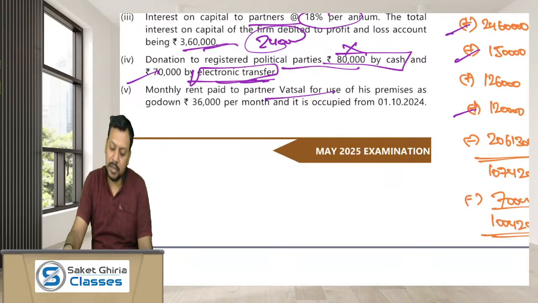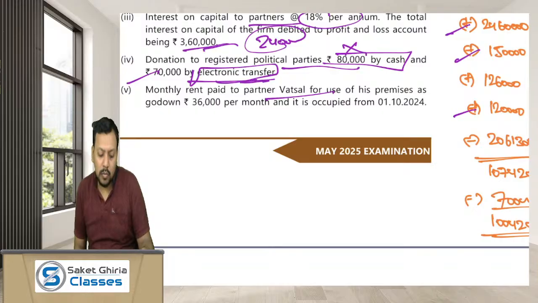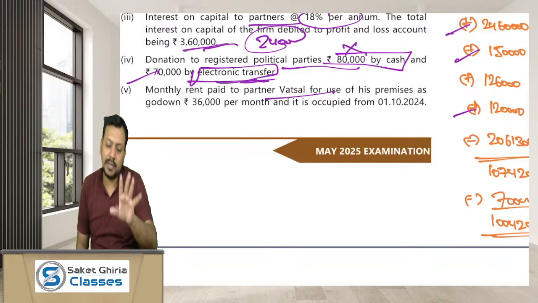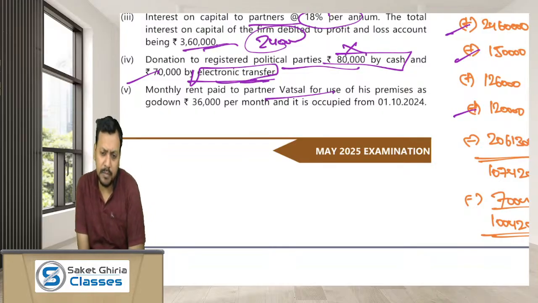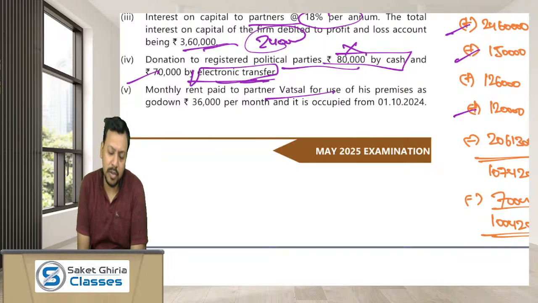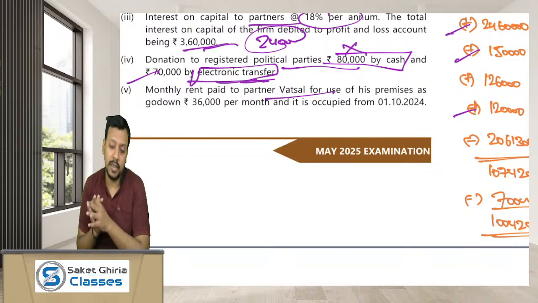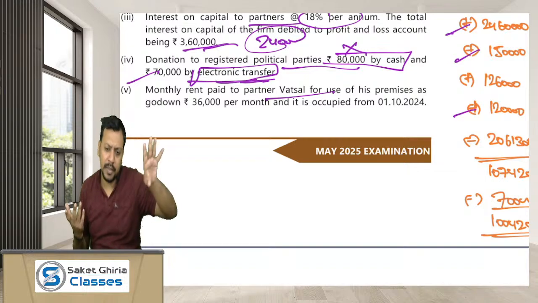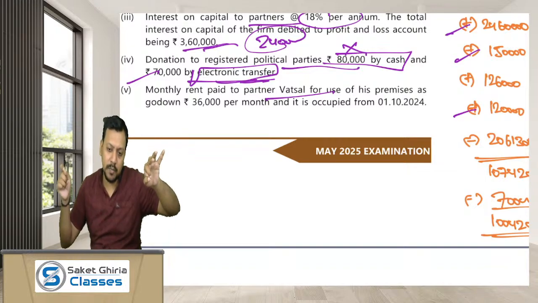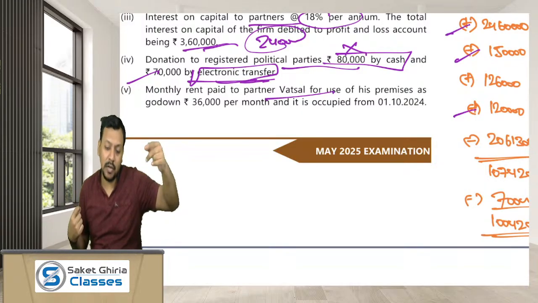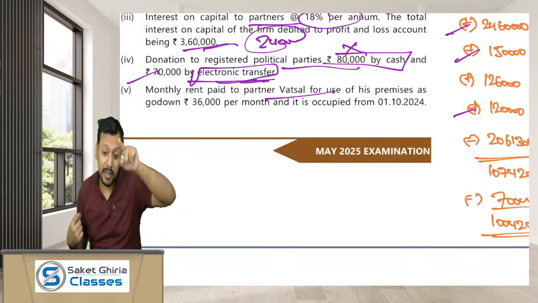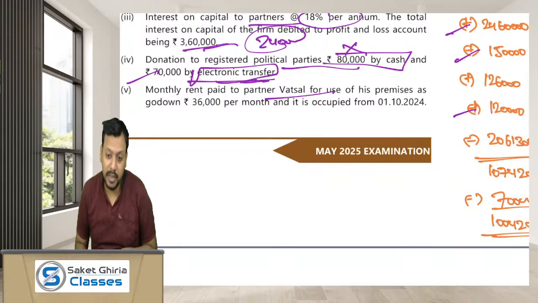Monthly rent paid to partner. Dear friends, if a partnership firm pays any rental to its partner, it is allowed as a deduction in the hands of the partnership firm, subject to the provisions of section 40A(2), because for a partnership firm, its partner is a specified person, and if the rental amount is not as per the market rate, then the disallowance may occur as per section 40A(2).